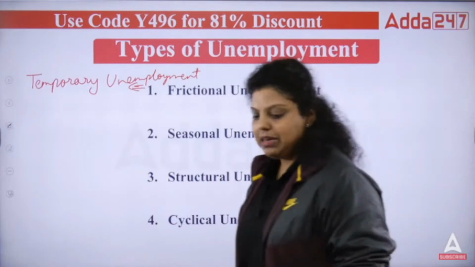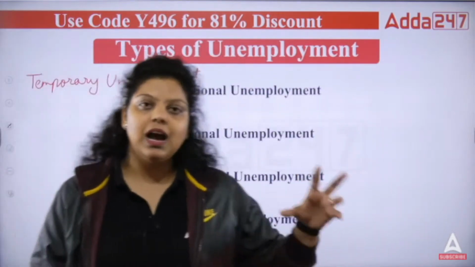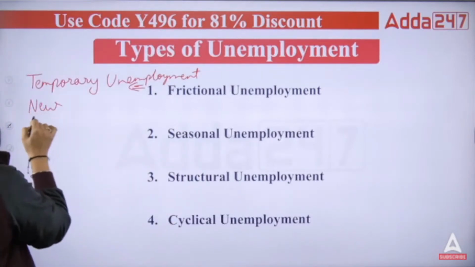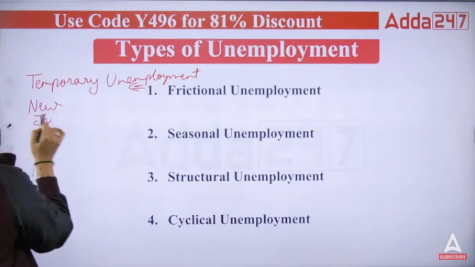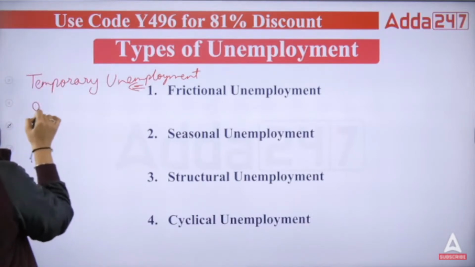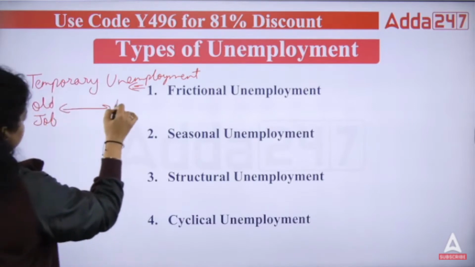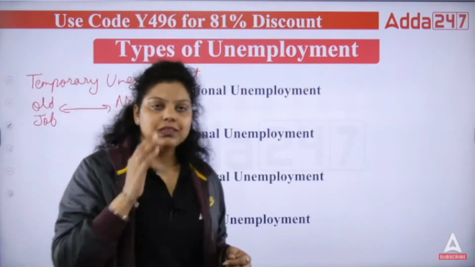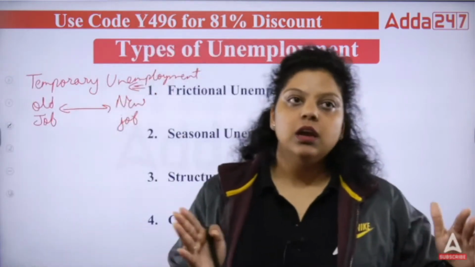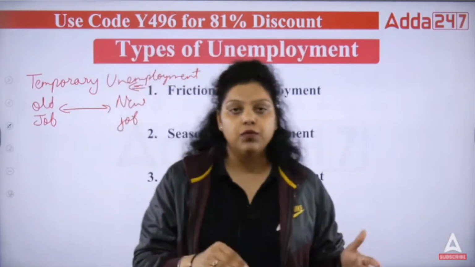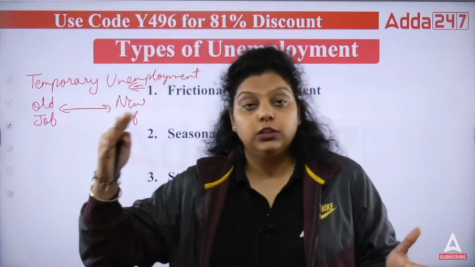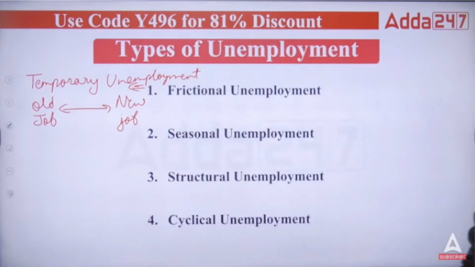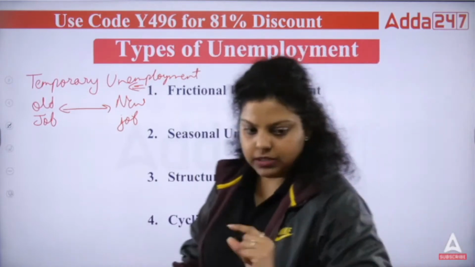So temporary unemployment means when a person is temporarily out of a job, or in simple language, the duration between the old job and the new job is known as your frictional unemployment. So frictional unemployment is a type of unemployment when a person is looking for a better opportunity, or has been fired from the current job and is looking for another job. That duration between the old job and the new job will be known as your frictional unemployment. Clear? I hope frictional unemployment is clear to all of you. Let me know in the chat section.